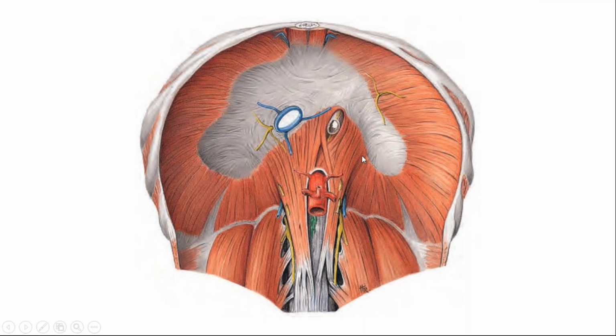Okay, see, this is what we are looking at, the diaphragm from below and behind. So this is the right side. We are watching from below. So ये right side है और ये left side है. नीचे से देख रहे हैं. This is the right side. This one is the right side.